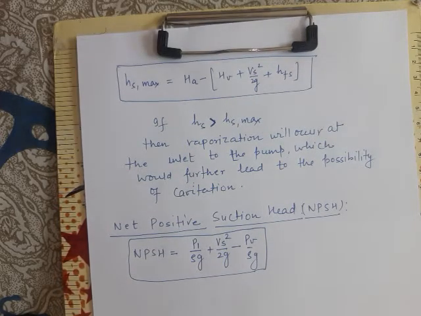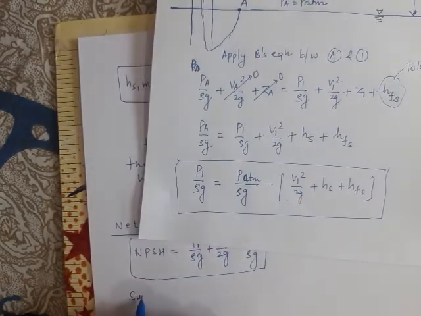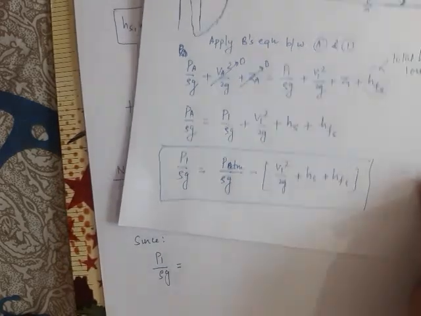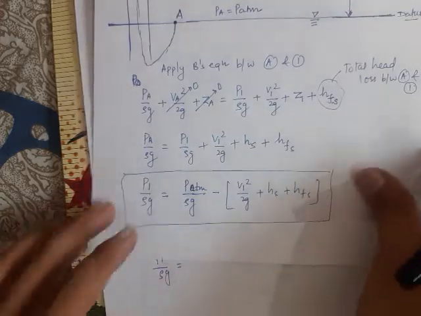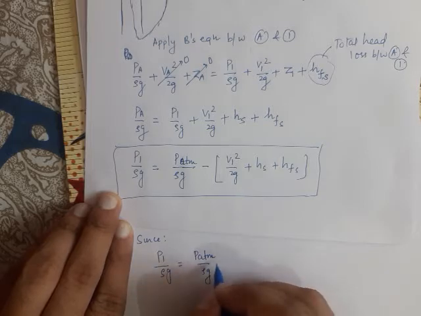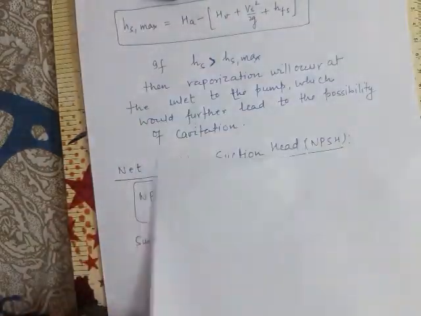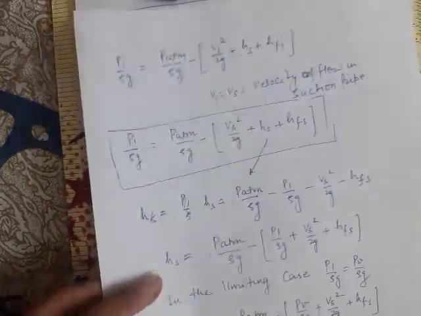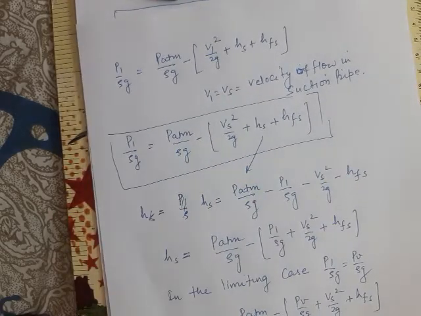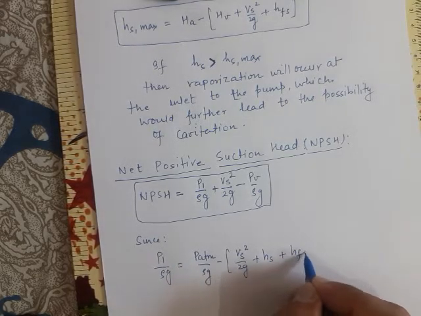Now please note, in the previous lecture, we derived the expression for P1 by rho g. In the last class we derived the expression: atmospheric pressure head minus Vs square by 2G plus Hs plus HFS, where we replace V1 with Vs. This was the expression for P1 by rho g, Patm by rho g minus Vs square by 2G minus Hs minus Hfs.